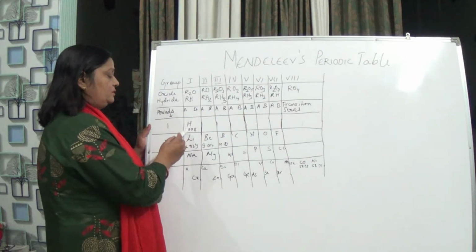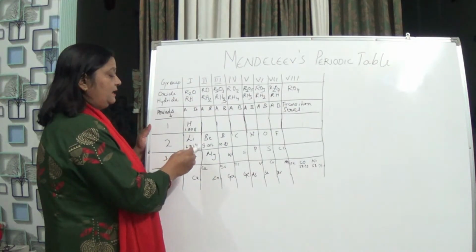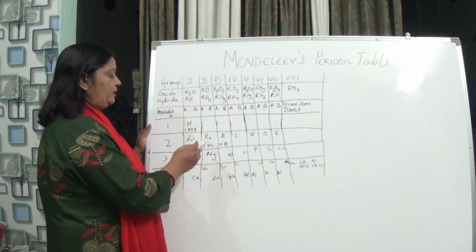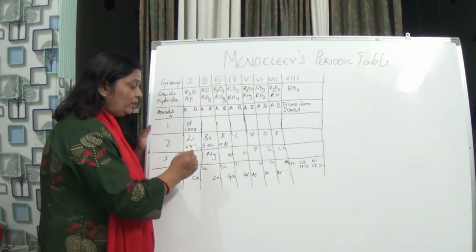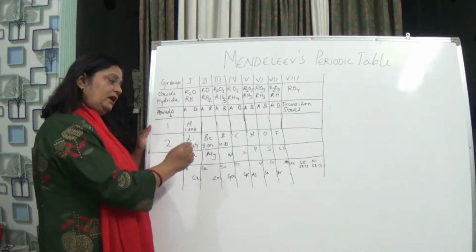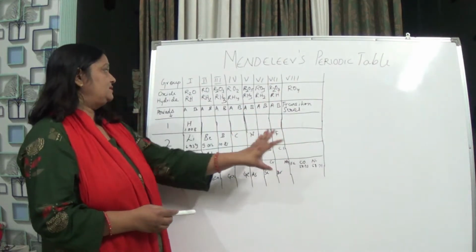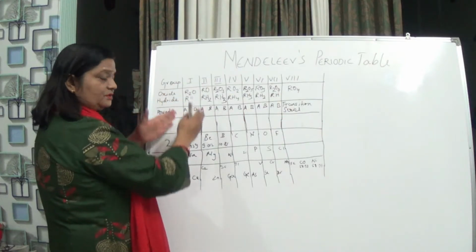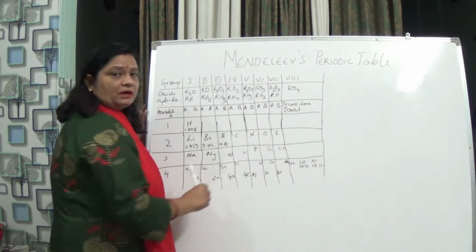For hydrogen the mass is 1.008, lithium 6.939, beryllium 9.012, boron 10.81. The atomic mass is going on increasing, so he arranged them according to increasing atomic masses. The columns are known as groups, and the horizontal rows are known as periods.